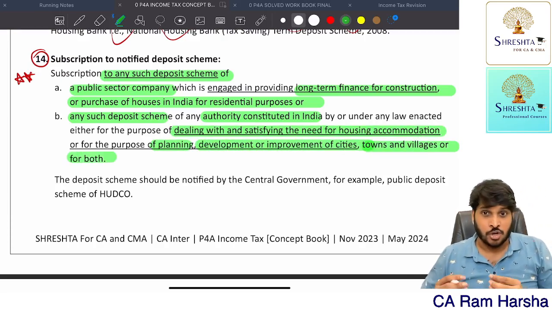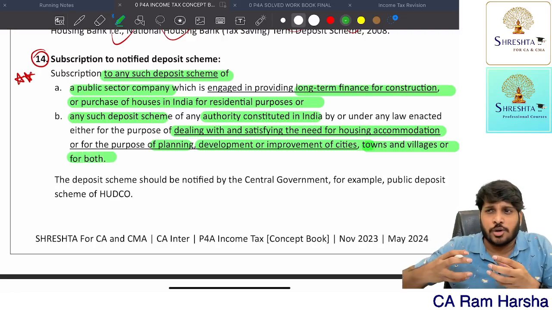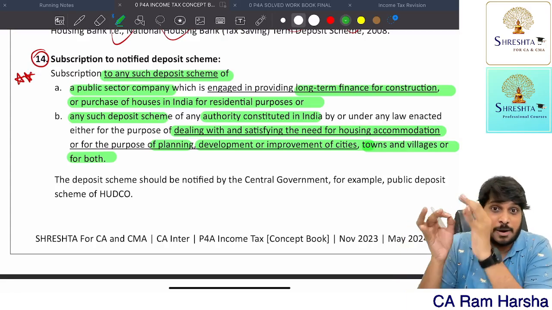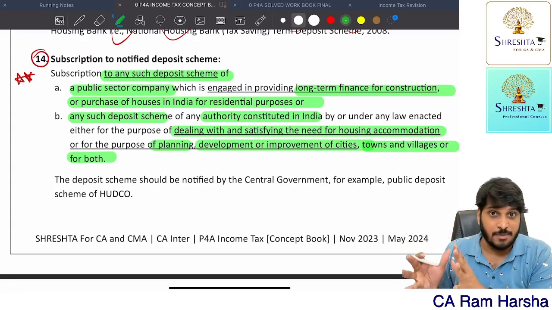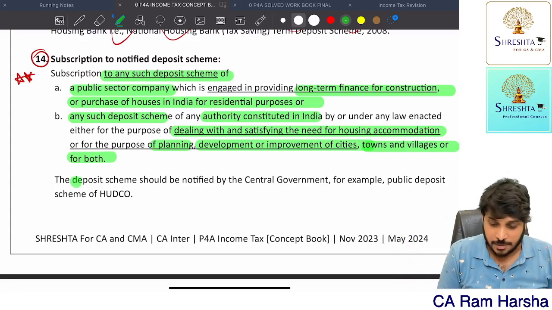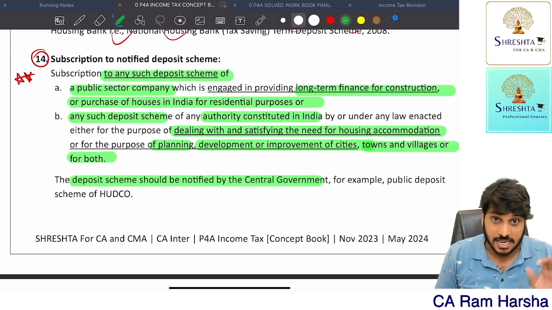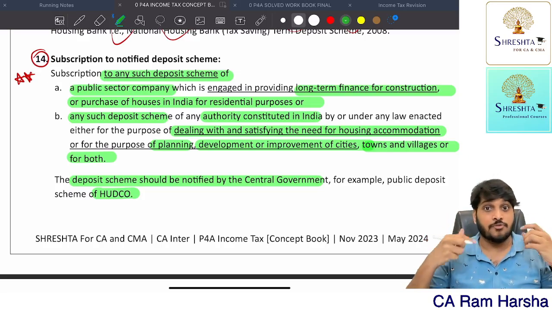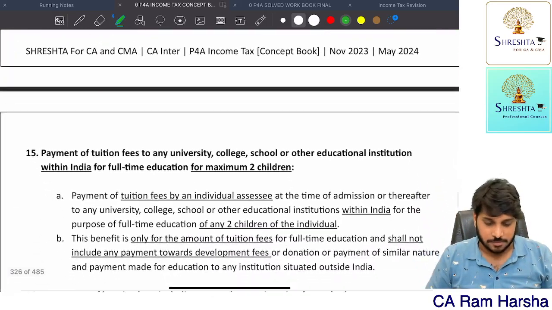Getting it? You are paying money for a deposit scheme of infrastructural purposes notified by government authorities. So the deposit scheme should be framed by a government. Example, HUDCO. Getting it? If you pay money in these schemes, that is eligible for deduction.